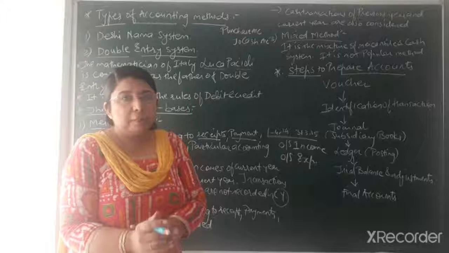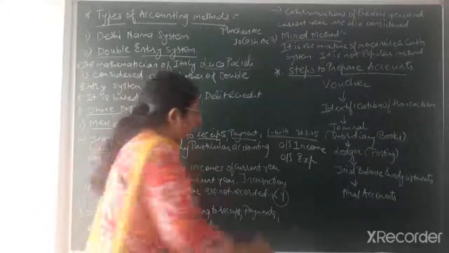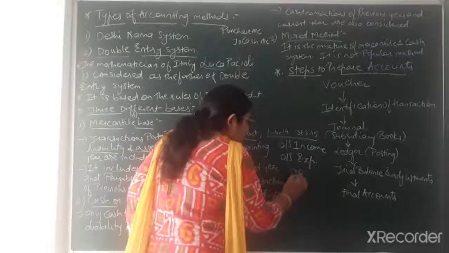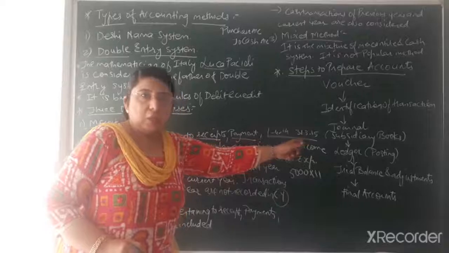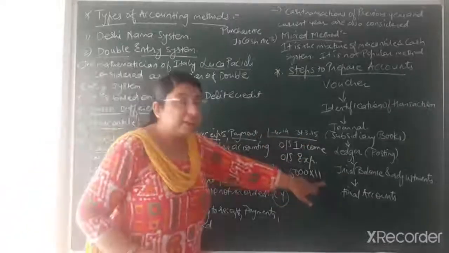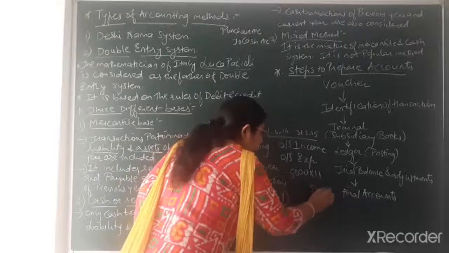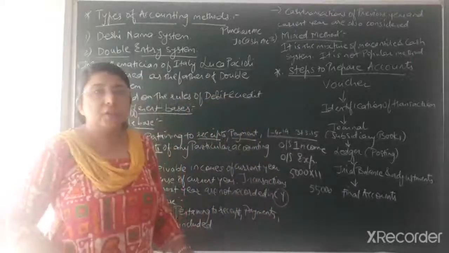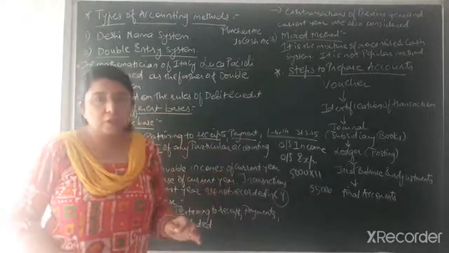Suppose I give you an example: a salary of rupees 5,000 you are paying to one of the employees, and you have paid 5,000 salary for 11 months. In the 12-month accounting year, you have paid 11 months' salary, that means 55,000. But the March salary, the last month of the accounting year, you have not paid.